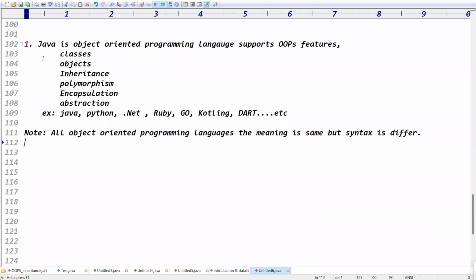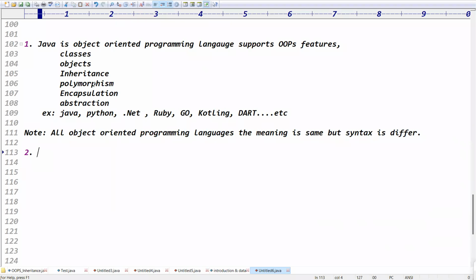In all object-oriented programming languages, the meaning is the same. Only the syntax will be the change, right? Does the syntax change or not? That's why you should be perfect in at least one object-oriented programming language, so that you can understand the remaining languages very simply, right? That is the first point. Do you agree or not?